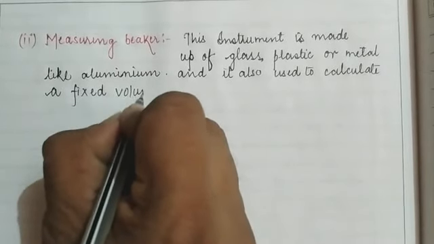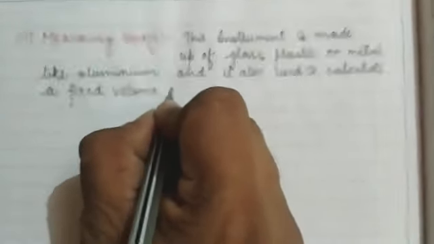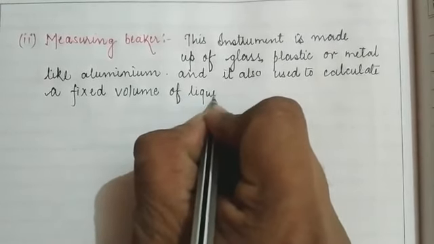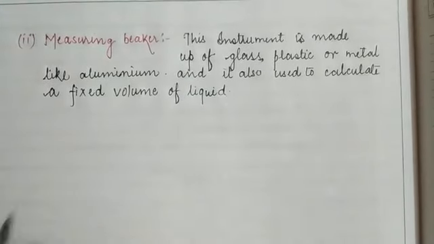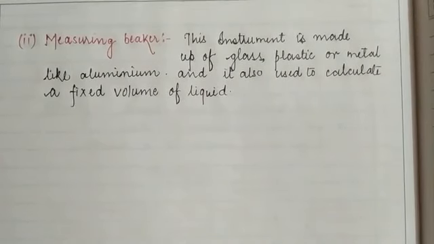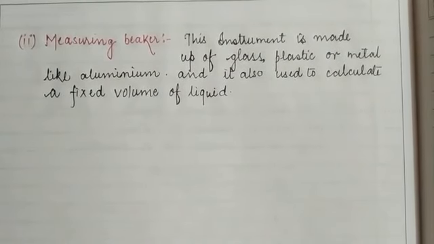Children, in order to calculate the volume of a liquid, we use two appliances. The first one is a measuring cylinder and the second one is a measuring beaker. Similarly, here the marking is given as 50 ml, 100 ml, 200 ml, and 500 ml, and also 1 liter for larger measurements of liquid.